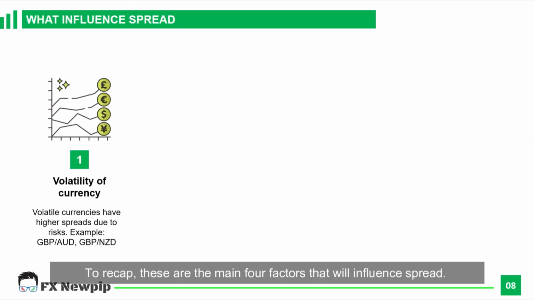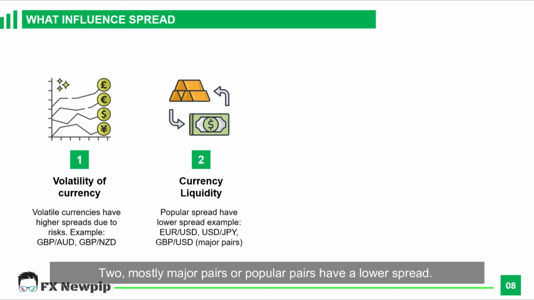To recap, there are 4 main factors that will influence spread. 1. Volatility of the currency. High volatility currencies, also known as exotic pairs, have higher spreads due to the risk. For example, GBP, Australian dollar, and so on. As a beginner, I would advise you to start trading with only major pairs. Once you have mastered the technical analysis part and are consistent with profit, only then do you move to exotic pairs. 2. Major pairs or popular pairs have a lower spread, like EUR/USD, USD/JPY, GBP/USD, and USD/CHF.